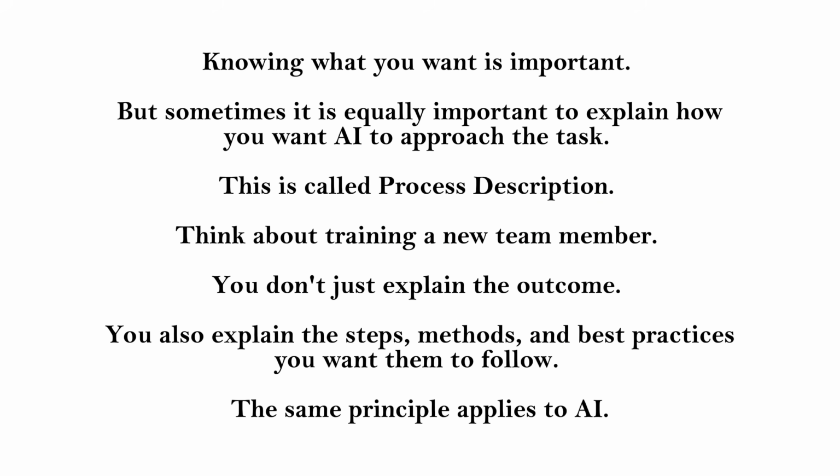Part 2. Process description. Knowing what you want is important, but sometimes it is equally important to explain how you want AI to approach the task. This is called process description. Think about training a new team member. You don't just explain the outcome. You also explain the steps, methods, and best practices you want them to follow. The same principle applies to AI.